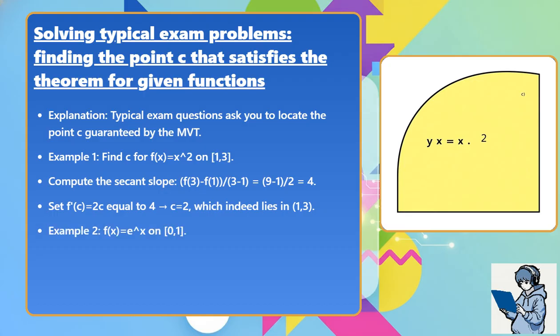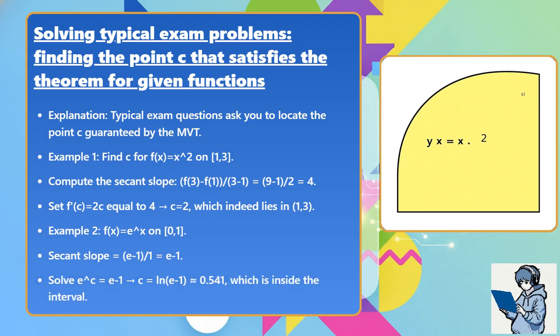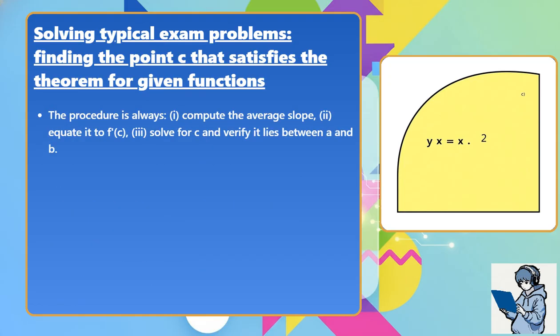Example 2, f(x) = e to the x on the interval from 0 to 1. Secant slope equals (e minus 1) divided by 1, which is e minus 1. Solve e to the c equals e minus 1, giving c = ln(e minus 1), approximately 0.541, which is inside the interval. The procedure is always: first compute the average slope, second set it equal to f'(c), third solve for c and verify it lies between a and b.